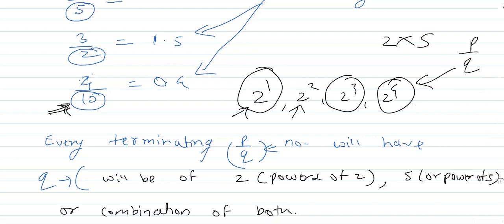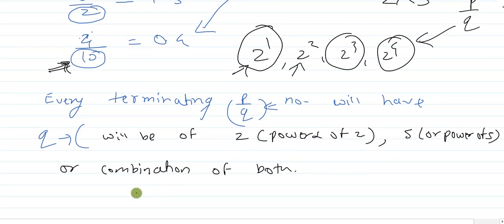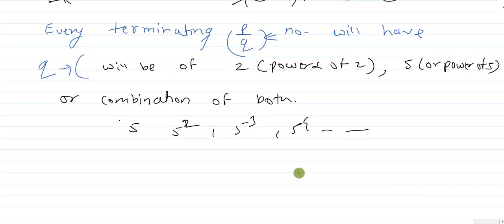The same thing will happen if you divide any number by 5, 5 to the power 2, 5 to the power 3, 5 to the power 4, and so on, right? And you will also get a terminating number if you divide any number by a combination of both 2 and 5. Let's suppose 21 is there, I am dividing 21. If I write this, the fraction will be of terminating decimal expansion.